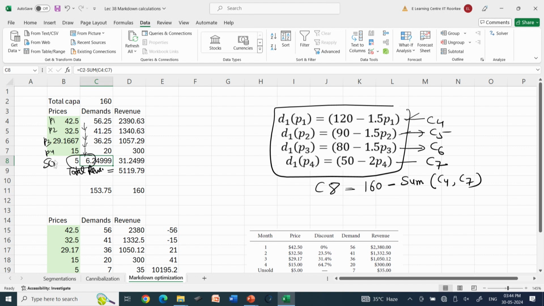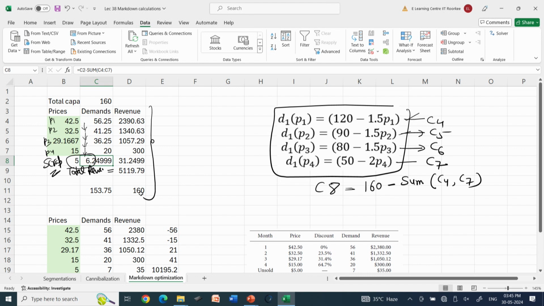You are selling 56 units in the first period, 41 units in the second period, 36 units in the third period, and in the last period, the 4th month, you are selling 20 units, and 6 units are unsold, which are given in the form of scrap. So, this way you are able to complete your process of optimization of marking down.